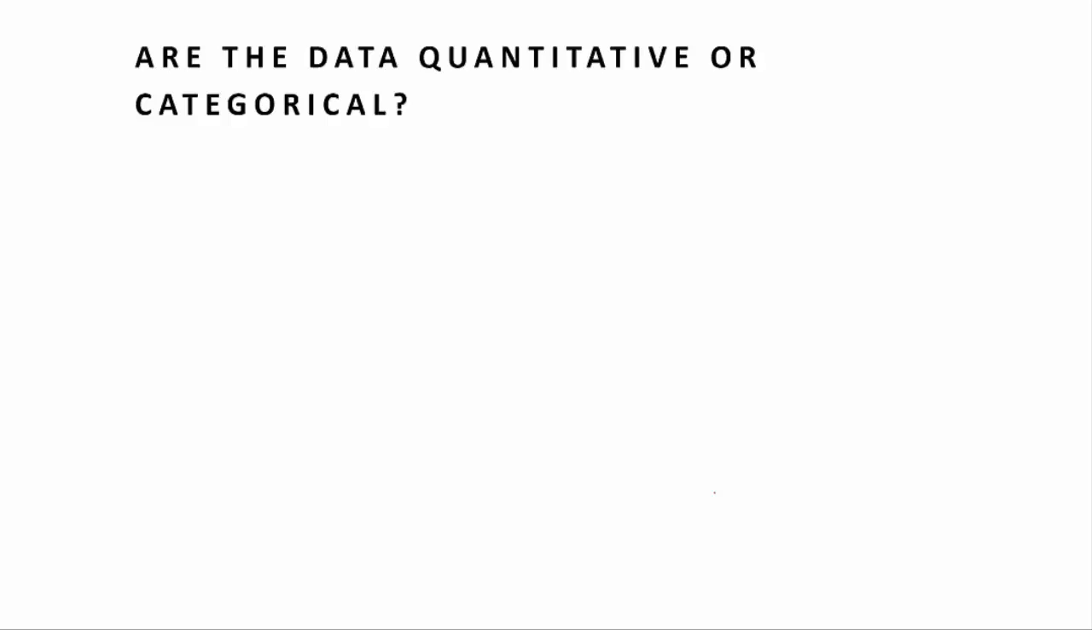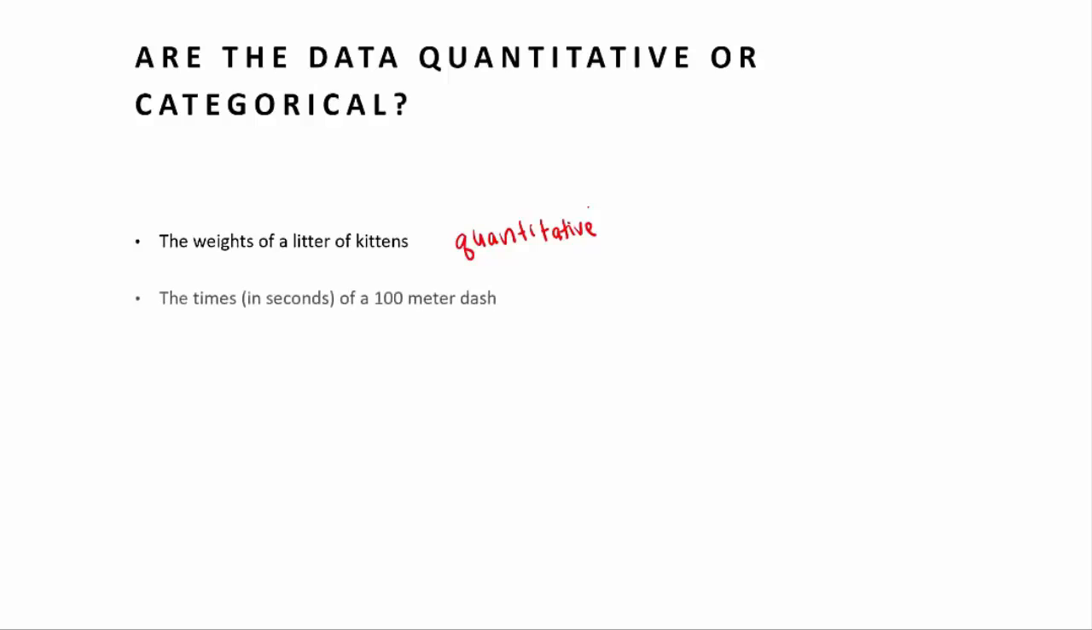Okay, so we're going to play the game. Is this quantitative or categorical? The weights of a litter of kittens, what do you think? If you said quantitative, you would be correct. That would be quantitative, right? Because going back to, can we do something with this data? If we found the mean, would the mean be meaningful? Yeah, it would. It would tell us something about this litter of kittens.